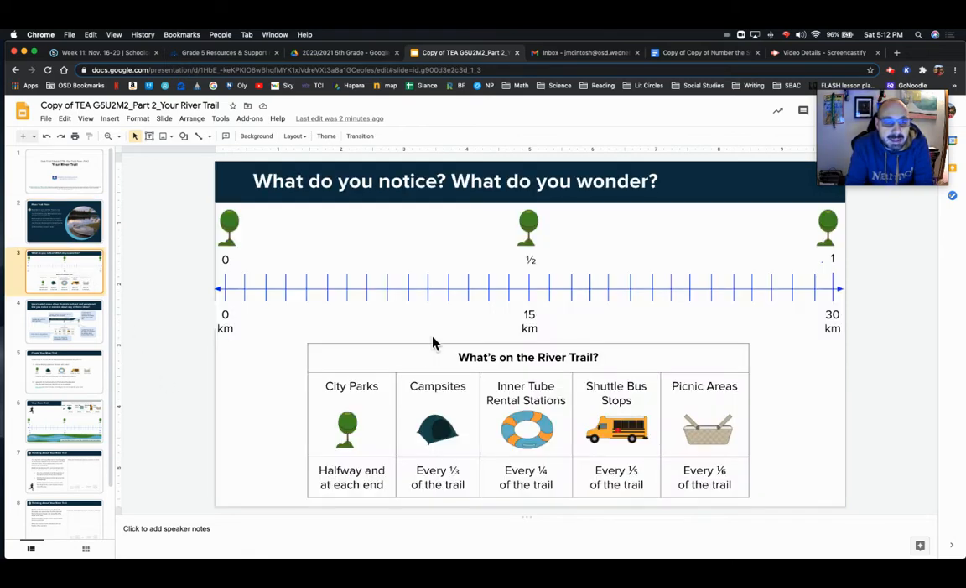So the next slide says, what do you notice? What do you wonder? The start of the trail is at 0 kilometers. The halfway point is at 15 kilometers. And the whole trail, which is that one there, is 30 kilometers. Halfway is 15 kilometers, and the start is 0.